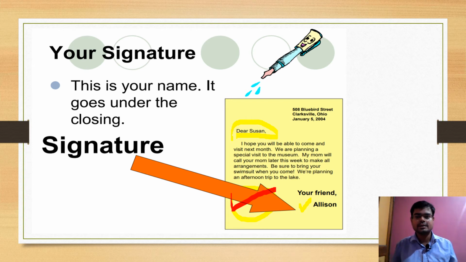It goes under the closing. Once you close the letter, at the end you mention "Your friend," "Truly yours," "Your loving brother," like that, and under the same you mention your name. I hope you have understood this much.